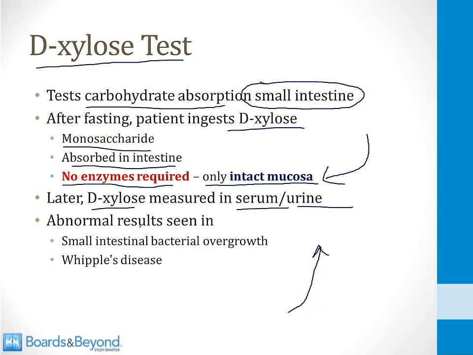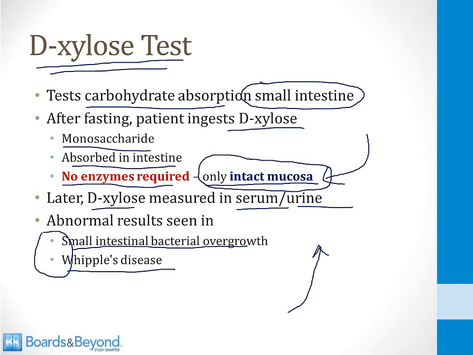You will see abnormal results in things like small intestinal bacterial overgrowth or in Whipple's disease. In both of these disorders, there is something getting in the way of the mucosa absorbing the D-xylose. It is blocking the absorption of D-xylose, and therefore you do not see the normal rise. On the other hand, in disorders like lactose intolerance, you will have a normal D-xylose test result because the mucosa is perfectly intact and functional in lactose intolerance. The only problem is that they are missing an enzyme, but as I told you before, no enzymes are required for the absorption of D-xylose.